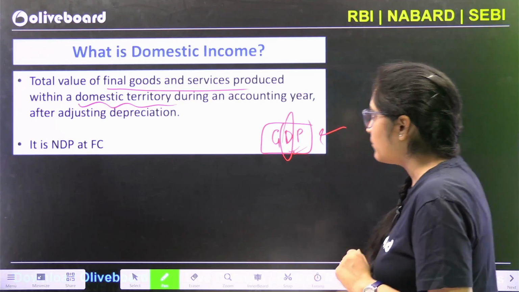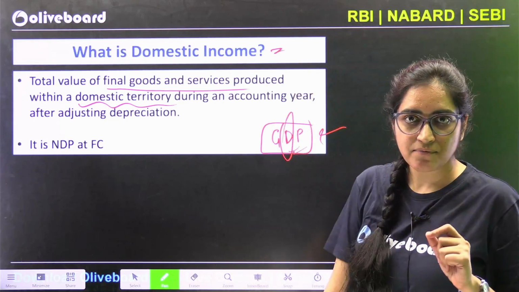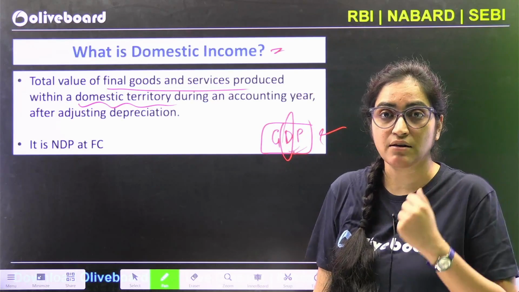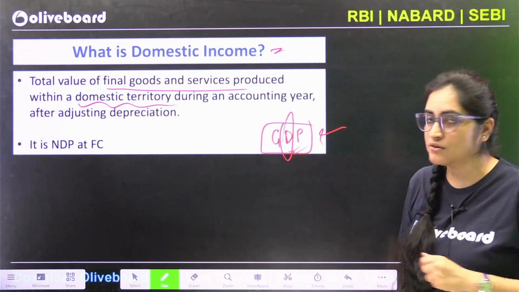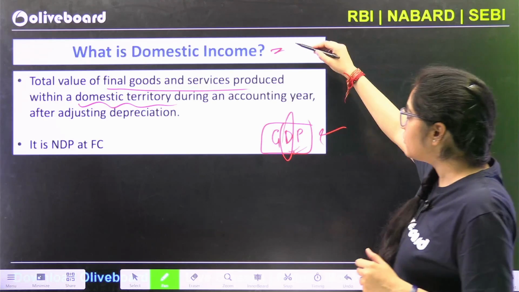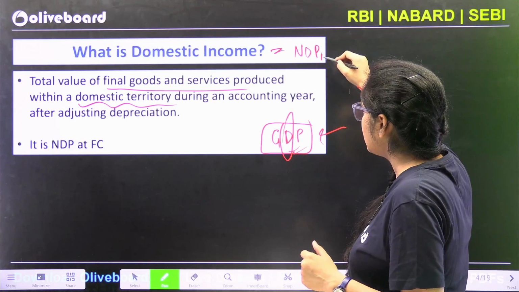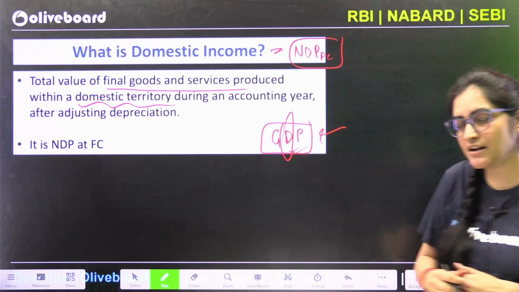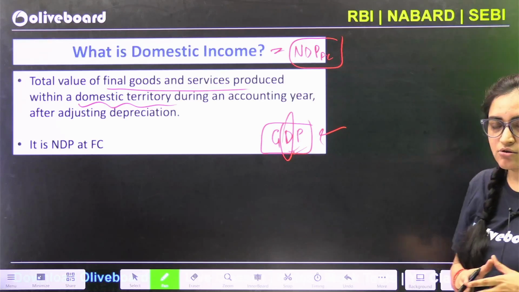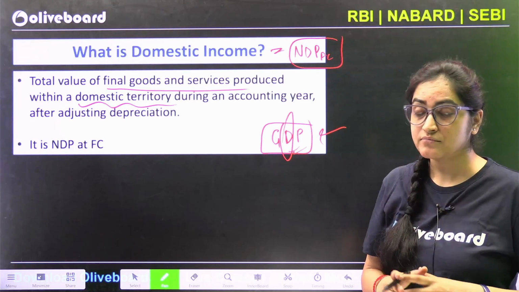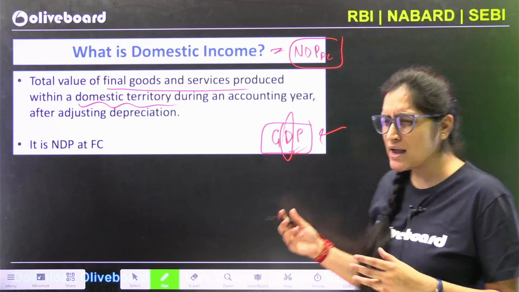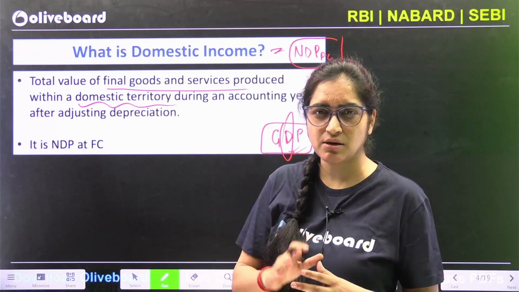One more thing, whenever somebody says national income, you are going to calculate NNP at FC. But whenever somebody tells you to calculate domestic income, you are going to calculate NDP at FC, net domestic product at factor cost. That's how you are actually calculating. Now, if you ask me, why are we so interested in this domestic product?